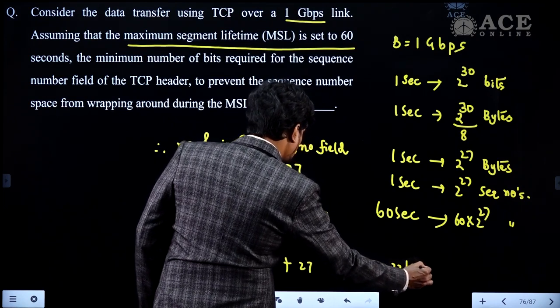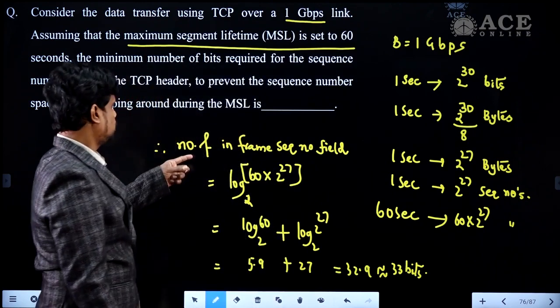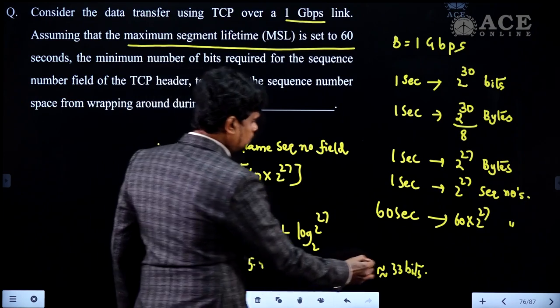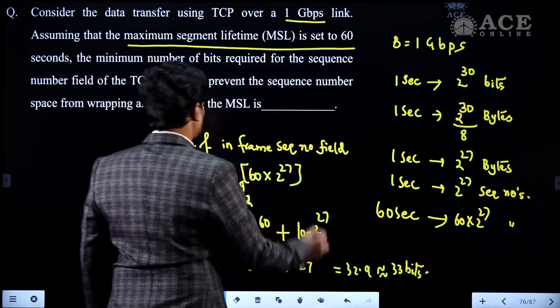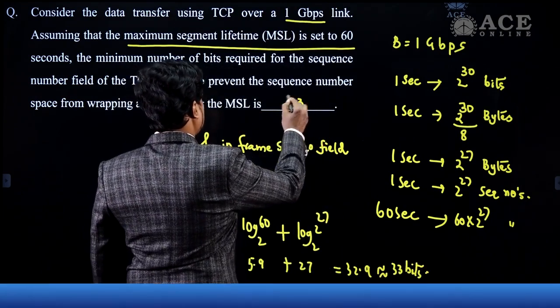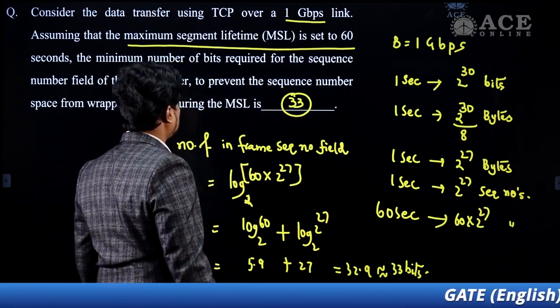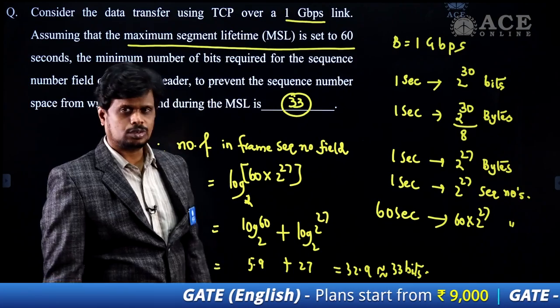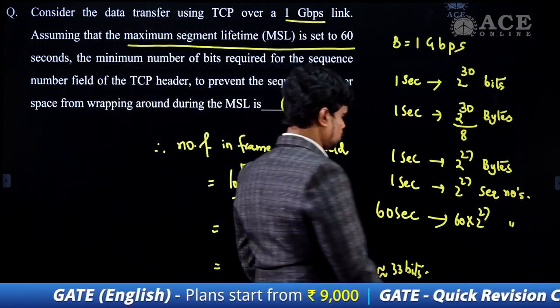So the number of bits that should be part of the sequence number field should be 33 bits. So 33 is the answer for this question. I hope you are clear with the explanation of this question. Let's move to the next question.